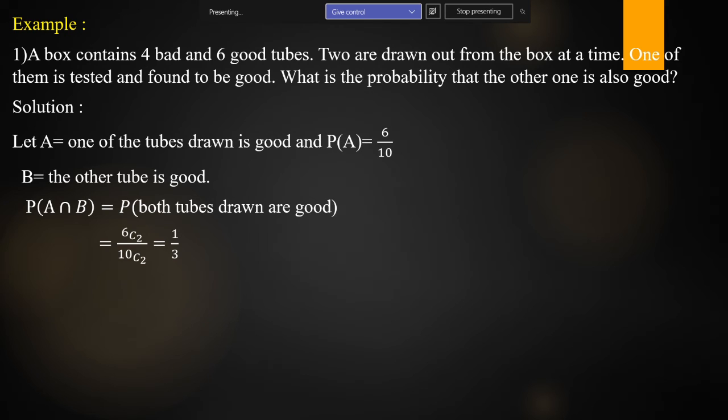Now here we have to find out the conditional probability. What is that conditional probability? P of A given B or P of B given A?